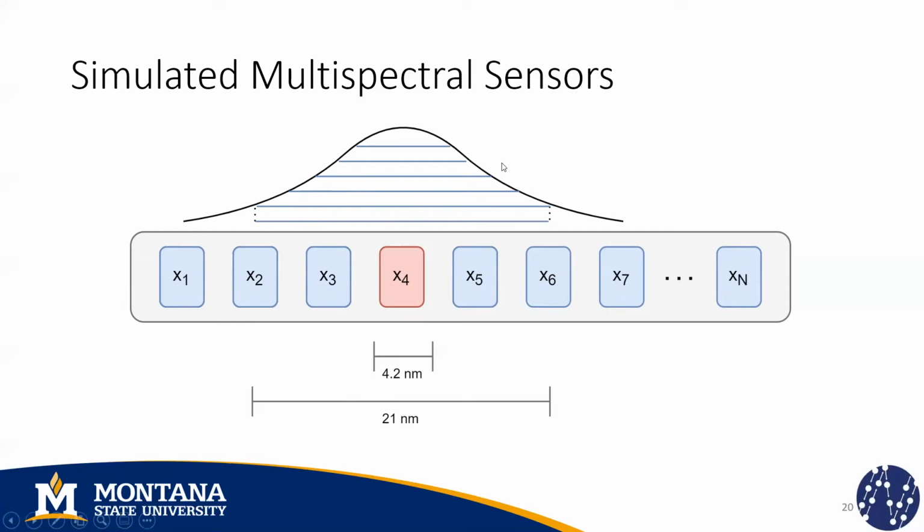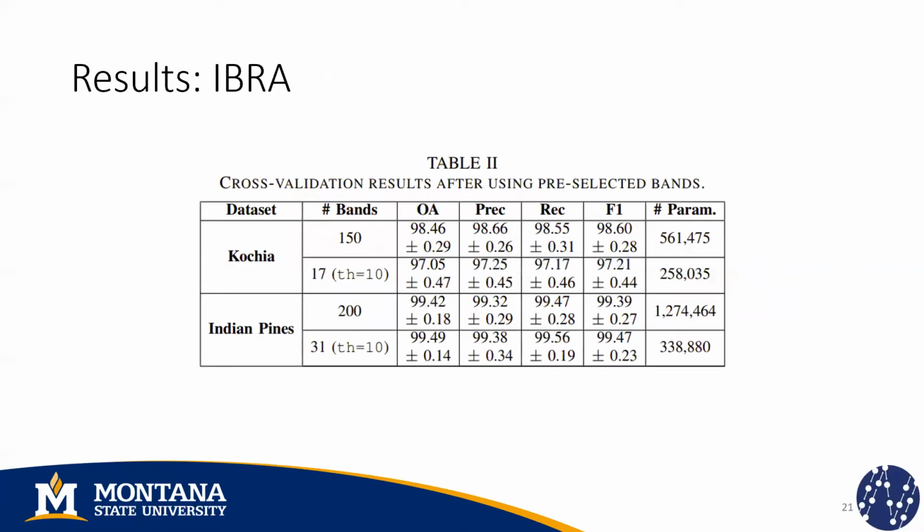In our experiments, we will report the results that we obtain using the original data and the simulated multispectral data. And let's talk about the results. First, we will use all the bands that are available for each dataset. In the case of the CUCHA dataset, we have 150 bands, and we train classifiers using 5 by 2 cross validation. And we report the average performance and the standard deviation.